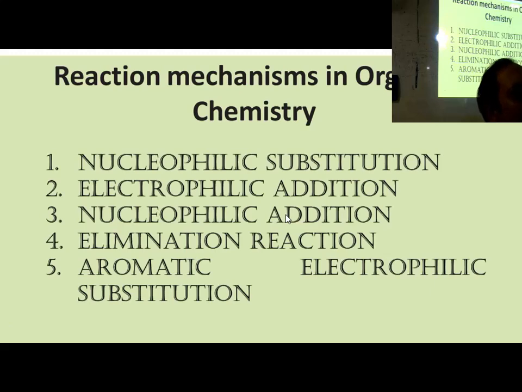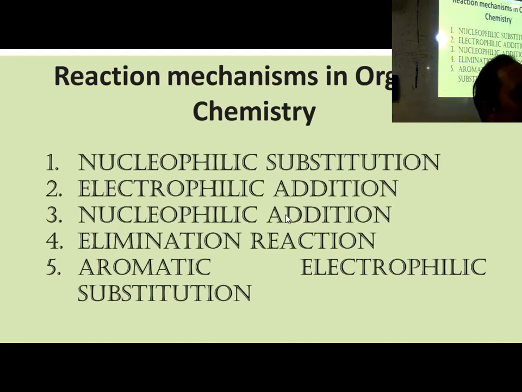Why? Because it is electron rich, full of electrons, and H plus is electron deficient, so it can approach and accept that electron. It takes the electron towards itself and makes the bond. After that, Br minus will be entering. If it is added that way, it is called electrophilic addition: Markovnikov addition, anti-Markovnikov addition. These things are all electrophilic addition.